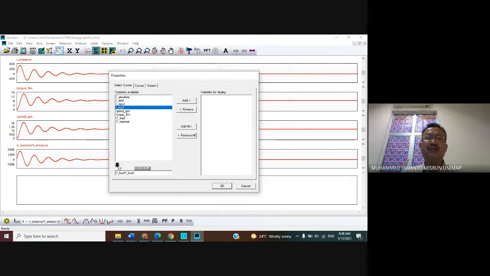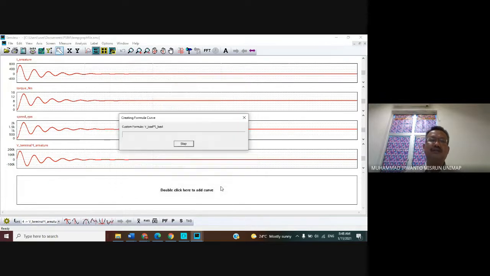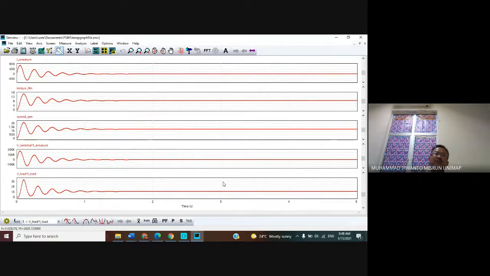Then click button add and click button OK. Now we have obtained the voltage waveform, armature current, torque, speed, input power, and also output power.